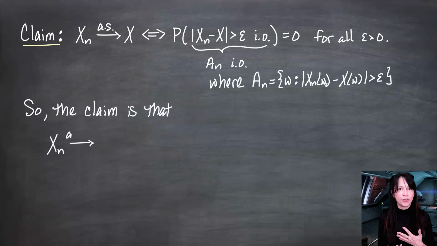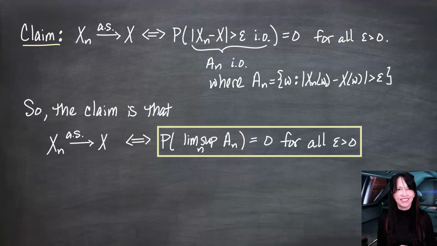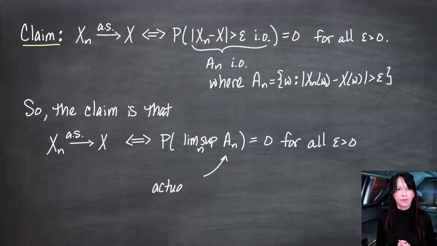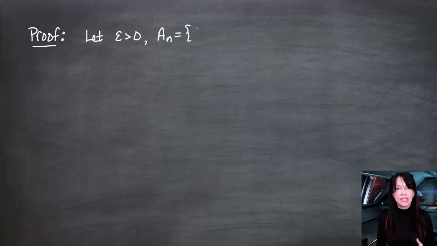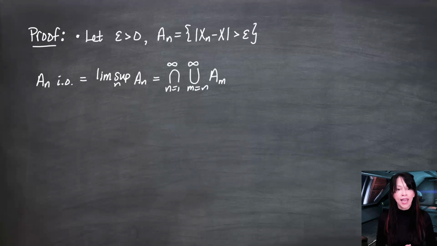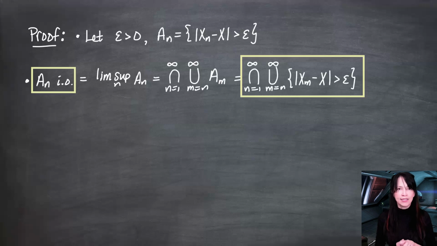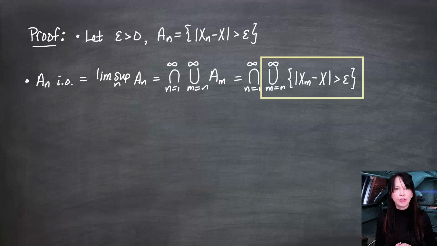I can say Xn converges almost surely to X if and only if the probability of the lim sup of the An's is 0 for every epsilon greater than 0. And now I'm really regretting not having that epsilon in there because this looks disconnected. Let's take care of that. What is that An infinitely often, or An lim sup? We know by definition, this is the intersection as n goes from 1 to infinity of the union as m goes from n to infinity of the Am's. And just filling in what Am is, we get something that looks like this. So if I take a little omega from this set over here or this set over here, that means given this intersection, it has to be in every one of these.